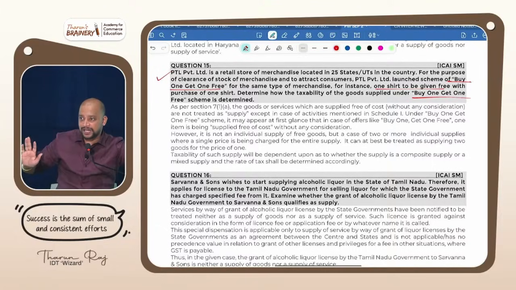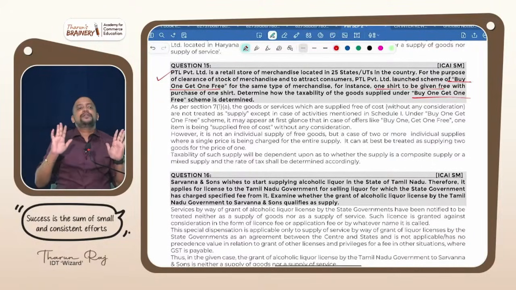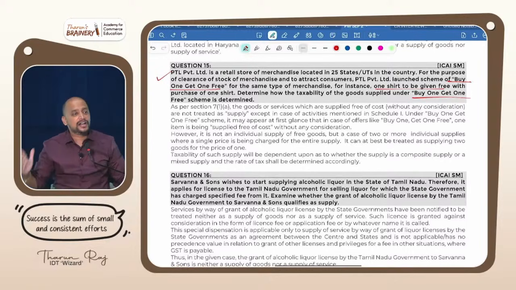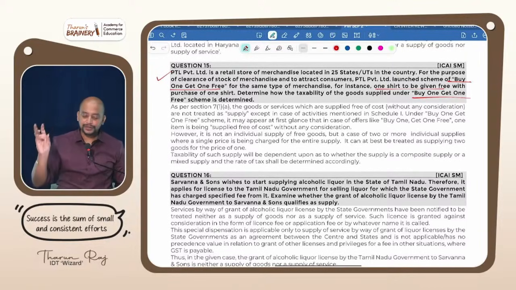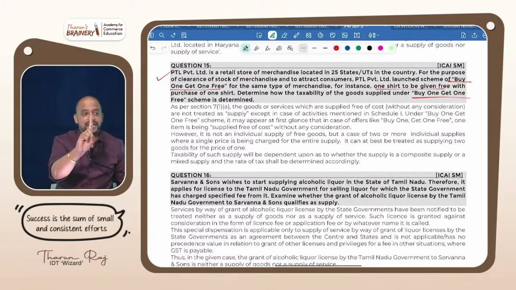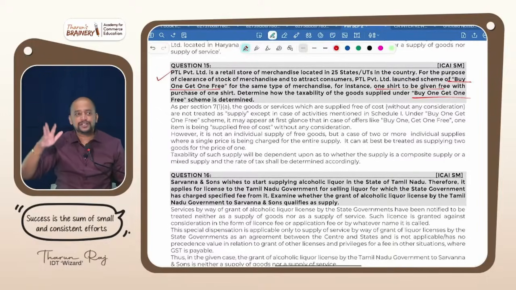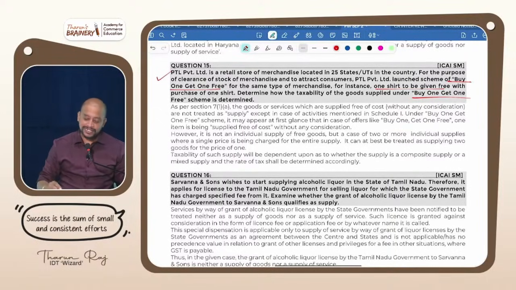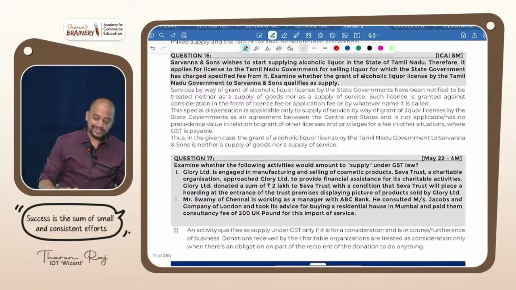That is mixed supply. So remember, whenever buy one get one is given as free, it will be either composite supply or mixed supply. That's what you need to write as the answer. But it will be treated as a single price and chargeable accordingly. If it is mixed supply, what will we do? Highest rate we will take. If it is composite supply, the same rate, whatever is the rate of the principal supply, that will be taken. Next.